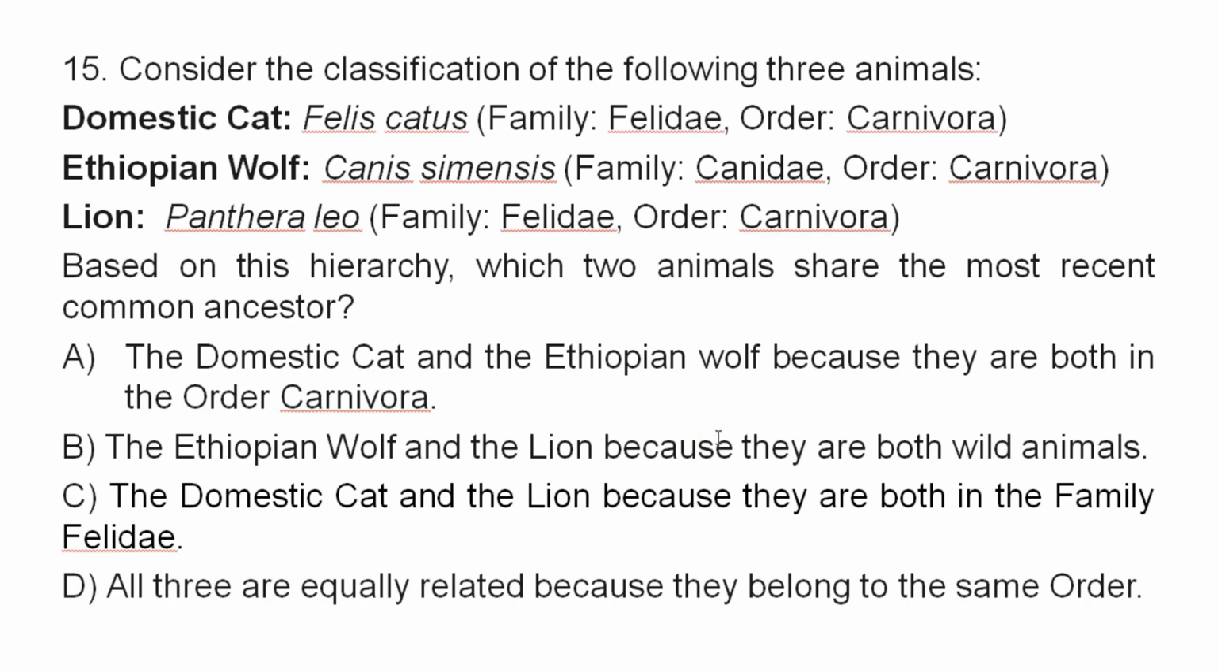Good. The correct answer is C, the domestic cat and the lion, because they are both in the family Felidae. Family Felidae. They are found in the same family, so they share the most recent common ancestor. So the correct answer for question number 15 is C, the domestic cat and the lion, because they are both in the family Felidae and they share the most recent common ancestor.